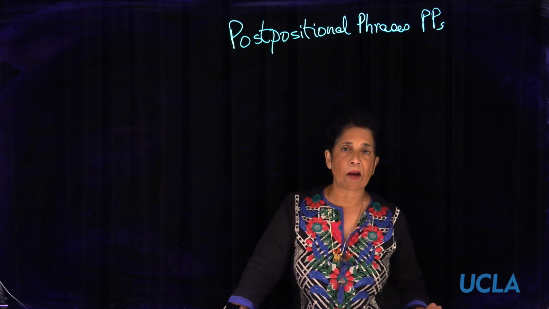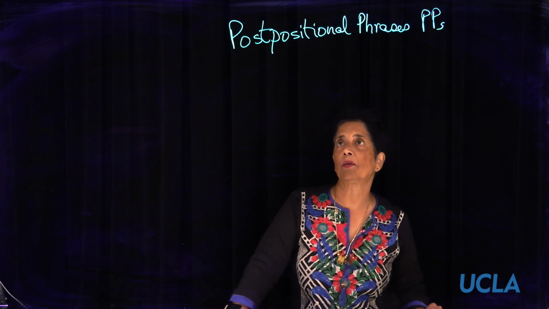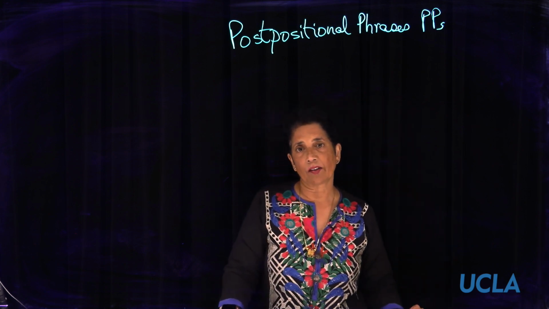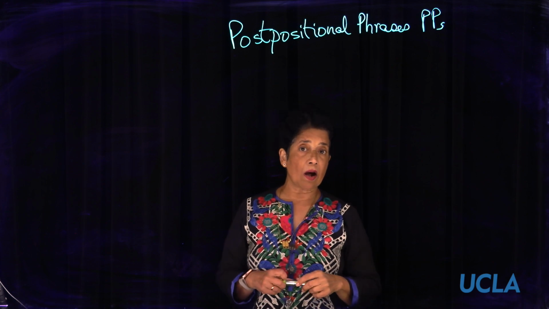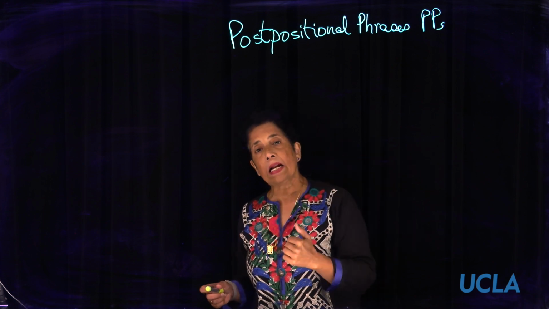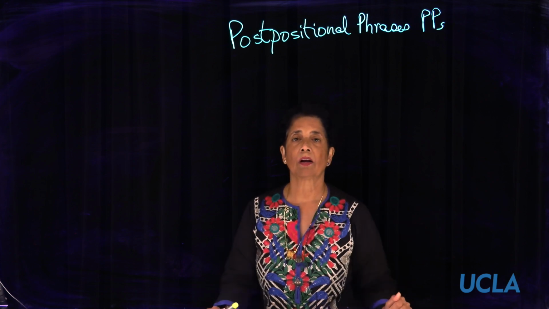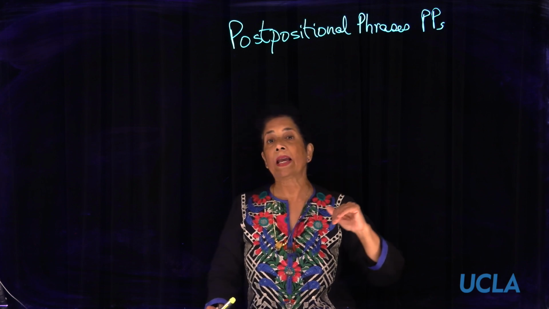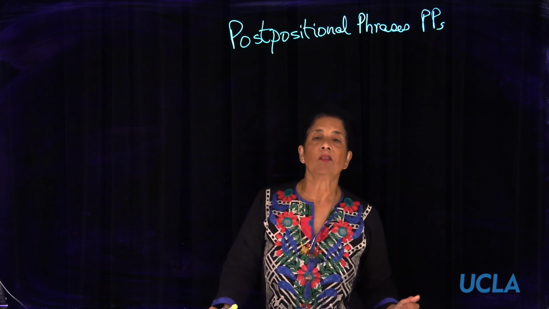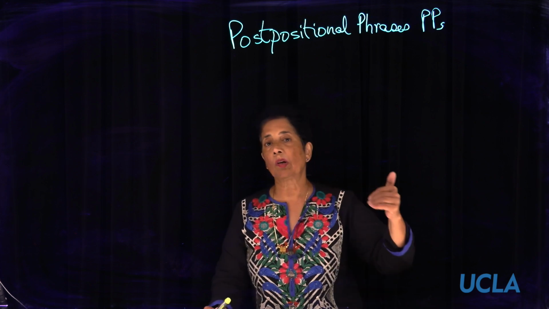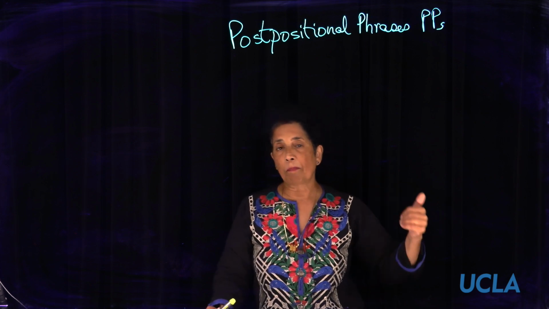In this segment, within our grammar series on Hindi-Urdu, we will talk about postpositional phrases. We have commented on how, unlike English, which has prepositional phrases, in Hindi-Urdu we get postpositions. So instead of "on the table," we'll get "table on," table par.